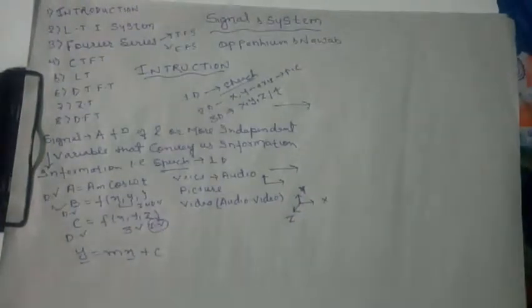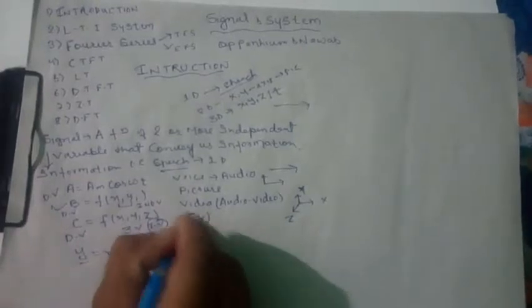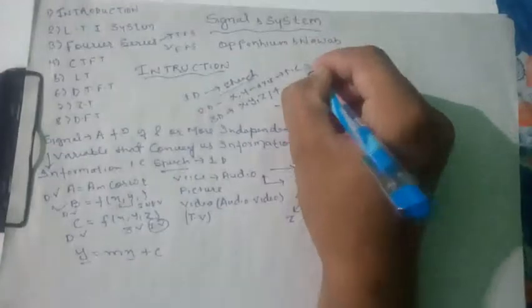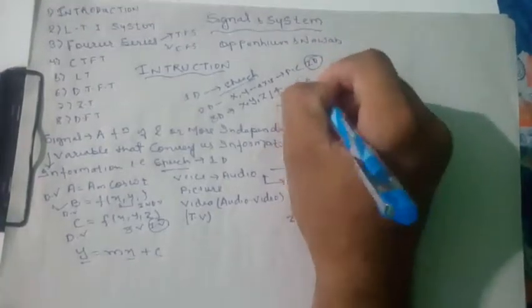Like the TV, here we see the three-dimensional, so it is called a three-dimensional signal. It is called a two-dimensional signal. It is called a one-dimensional signal.